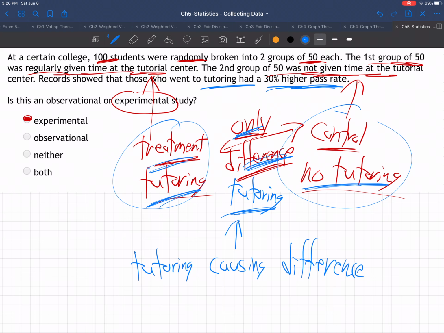Whereas here, these two groups were not given their own choice. 50 were put into tutoring, 50 were put into non-tutoring. And if it comes out different, the only difference then is the tutoring. One group isn't better students or people who would have chosen tutoring, and the other not. We have no such difference. The only difference is going to tutoring or not going to tutoring. And so that's an experiment. That's how we determine causation. It's an experiment, not an observation.